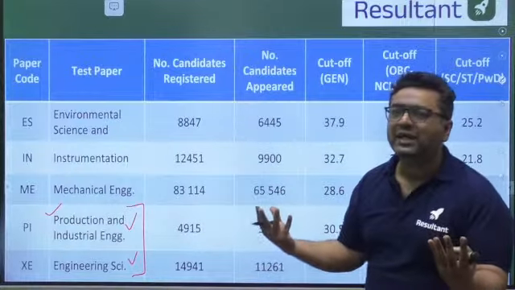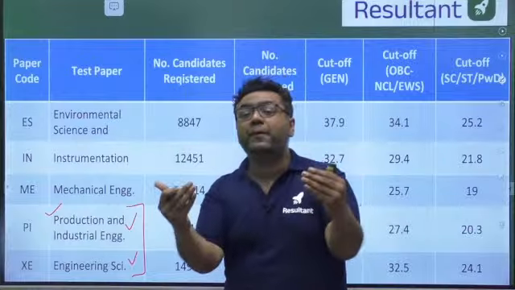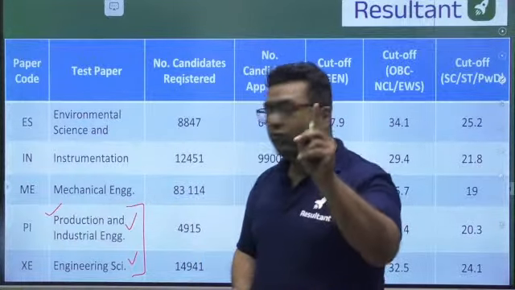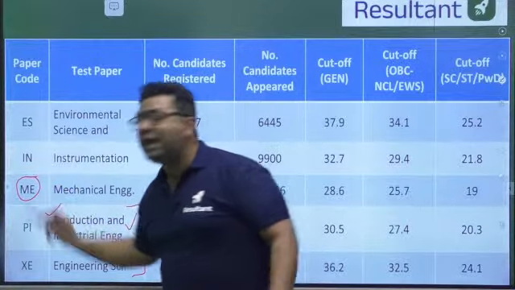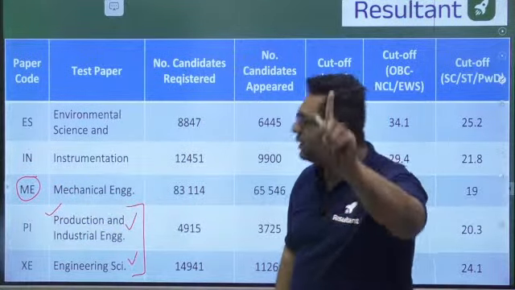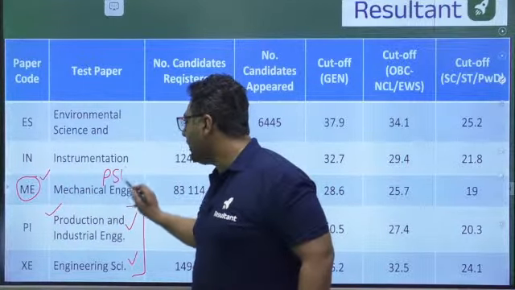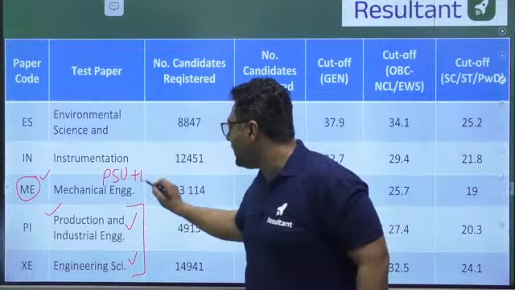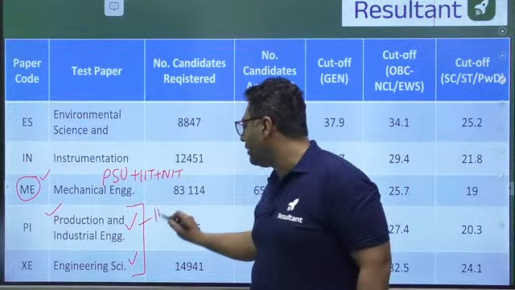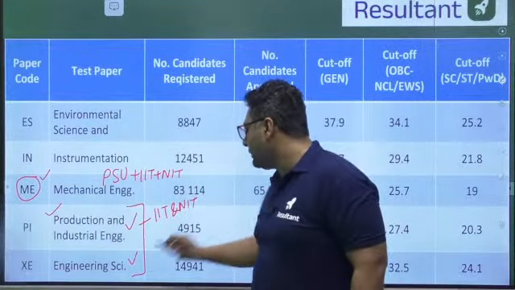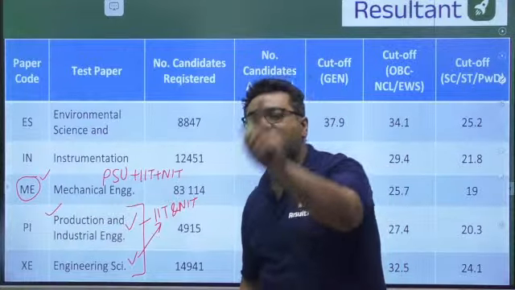What is the meaning of second paper? In the same year, you appear for two papers, and then you have two chances. But for PSU, you have to take the paper code which is your branch. If you are doing your BTech from mechanical engineering, you have to appear in the GATE mechanical paper. That will give you PSUs plus IIT plus NIT, everything. But the second paper code can only help you for admissions into IIT and NIT. It cannot give you the PSUs. For PSUs, your paper code and your BTech branch should be the same.